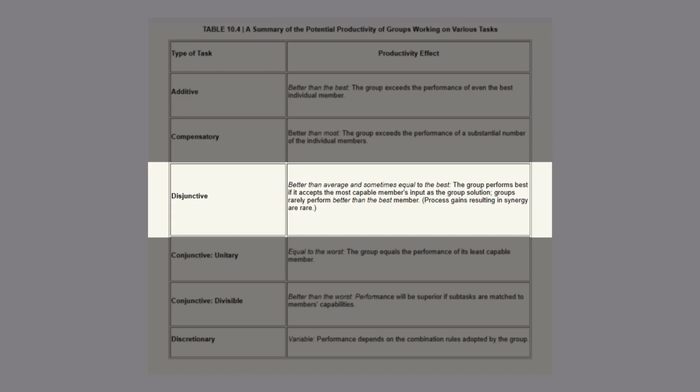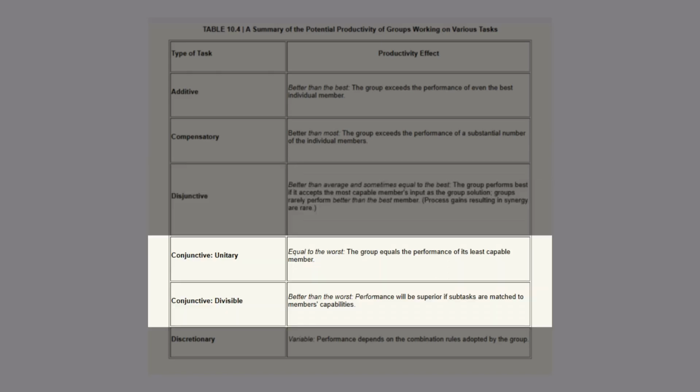Here, groups outperform individuals because groups have access to a larger pool of information. However, individuals can outperform groups if the group doesn't recognize which member has the required knowledge, or if the group doesn't accept their input. Conjunctive tasks can only be completed when every member makes their contribution.